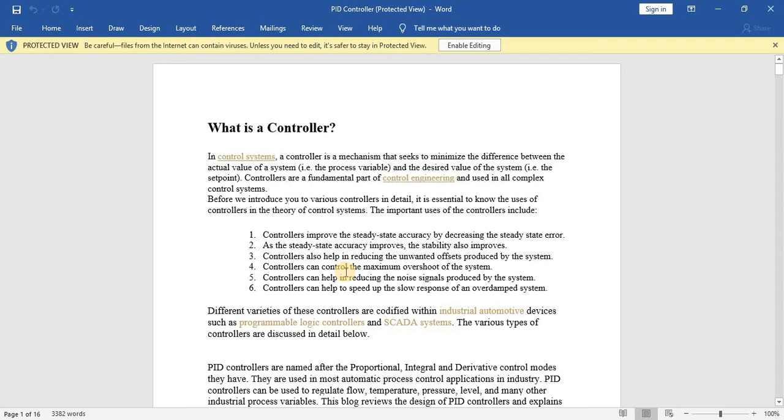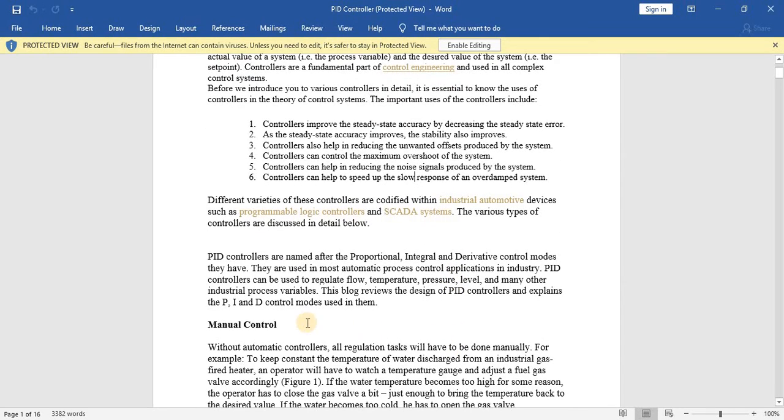Also, controllers can control the maximum overshoot of the system. Overshoot means the point which goes upward, exceeding the reference value or the desired output. Controllers can also help in reducing the noise signals produced by the systems. Noise signals are disturbances. Controllers can help to speed up the slow response of an overdamped system, for example, the I controller, the integrator controller, does this. There are different varieties of controllers codified with industrial automation devices such as PLC and SCADA systems.